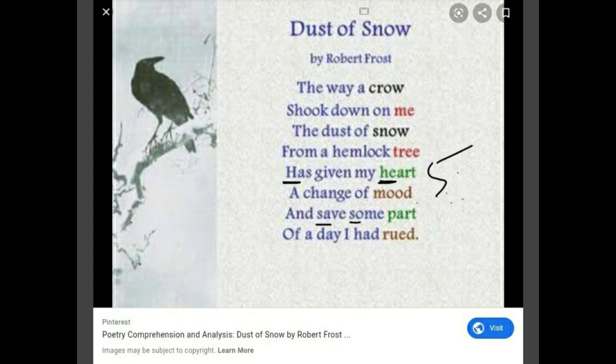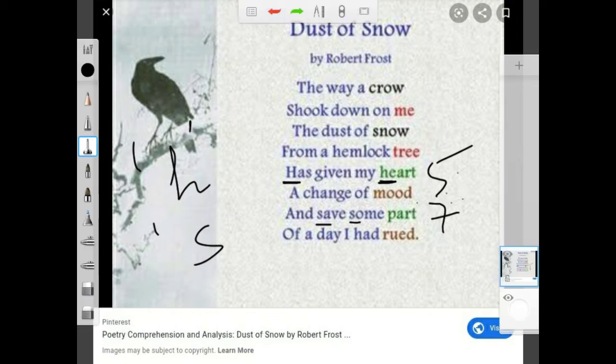That is also alliteration, in the 7th line. So these two are examples of alliteration. In the 5th line, the H sound has repeated, has given my heart, and in the 7th line, the S sound has repeated. So H and S have repeated, twice, save some part. So these are alliteration.